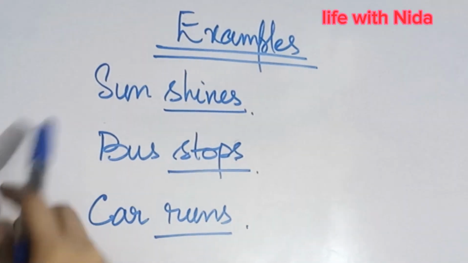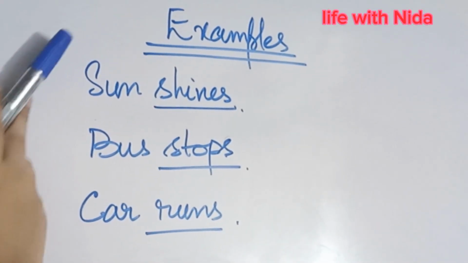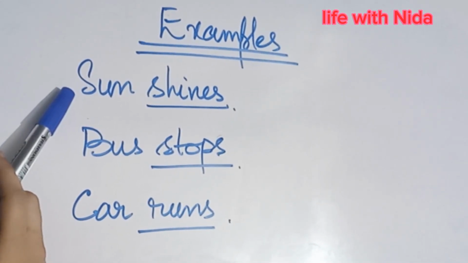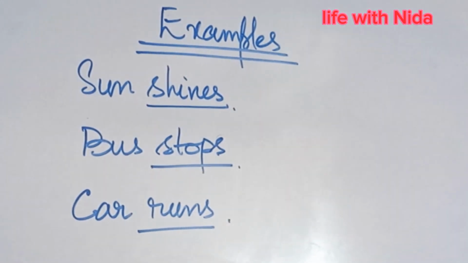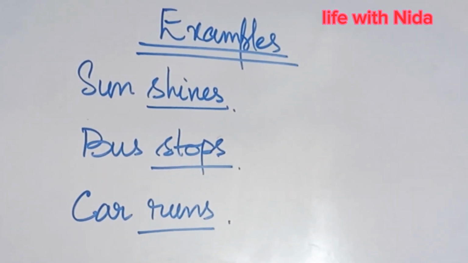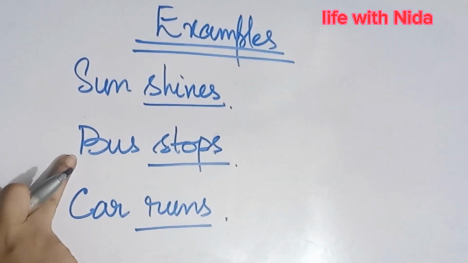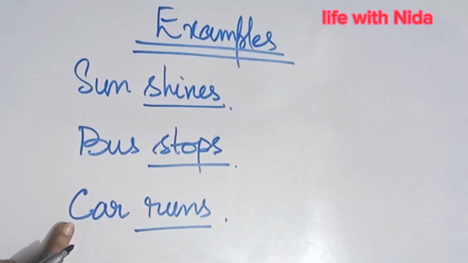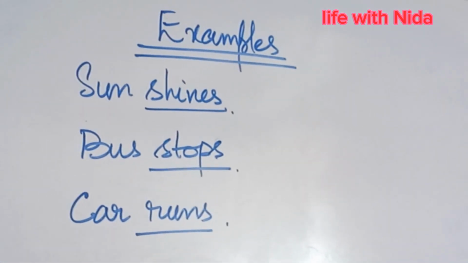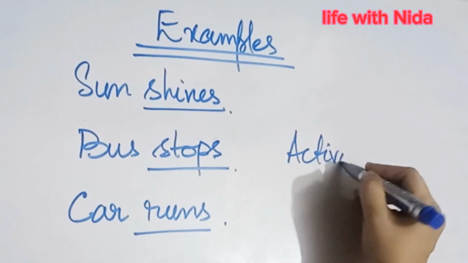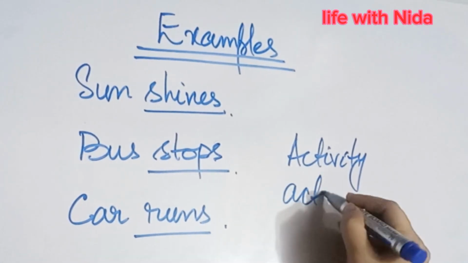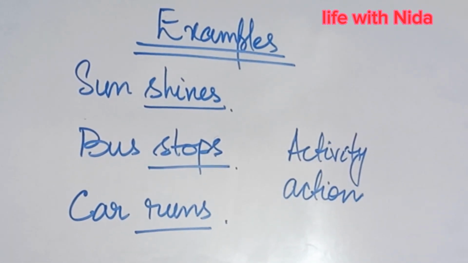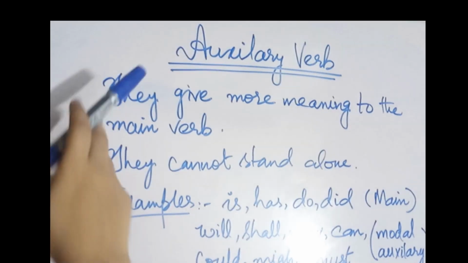So let me explain with the help of some sentence examples. Sun shines. What is the activity performed by the sun? It is shining. So shines is the main verb. Number 2, bus stops. What is the activity performed by the bus? It stops. So stops is the main verb. Car runs. What is the action or activity performed by the car? It is running. So runs is the main verb over here. Remember, the main verbs are the action or activity performed by the subject.